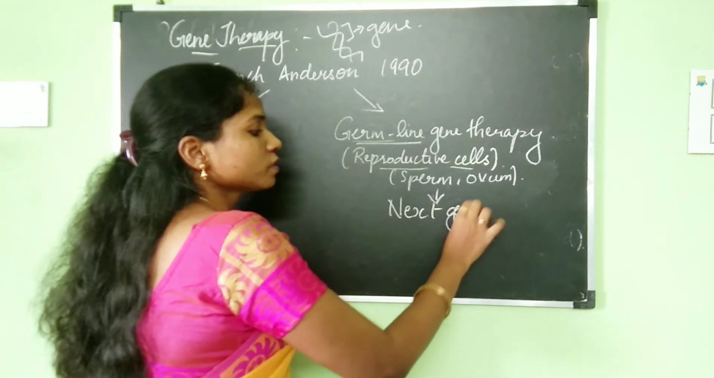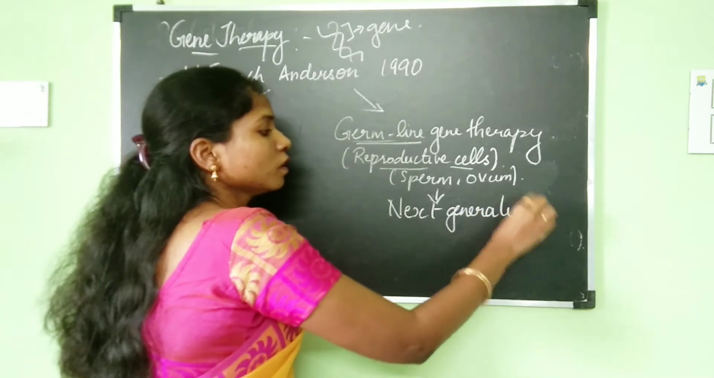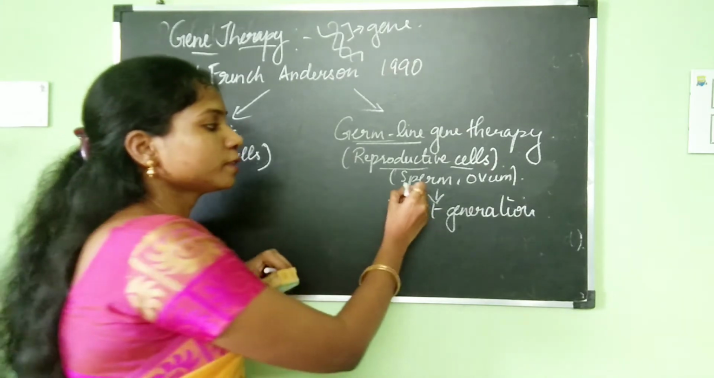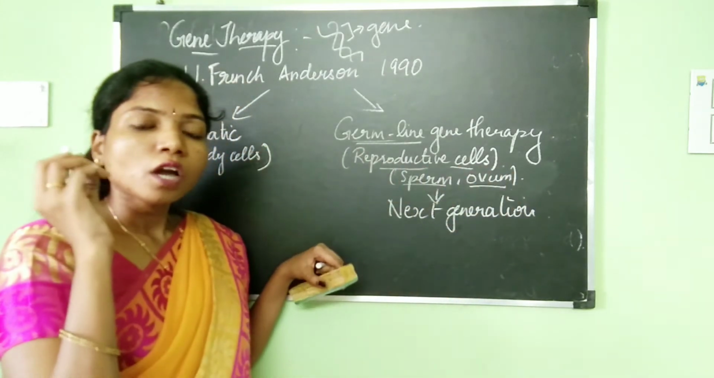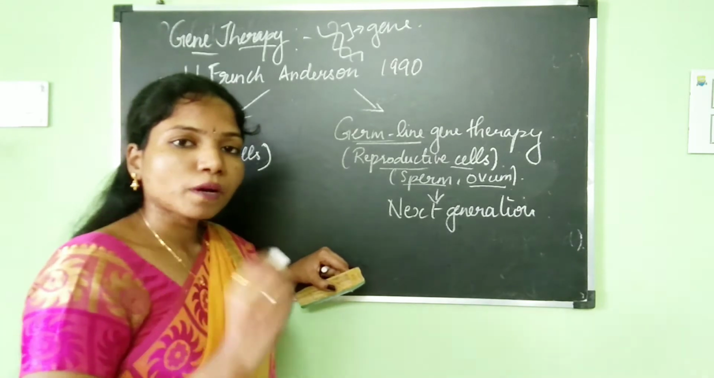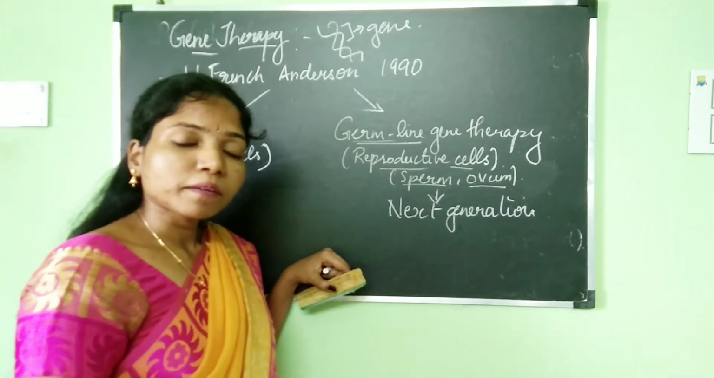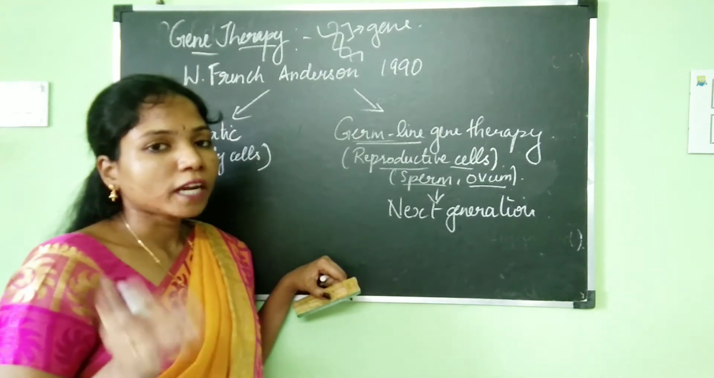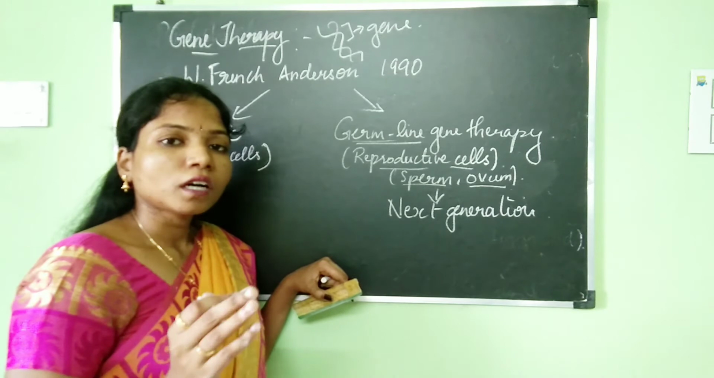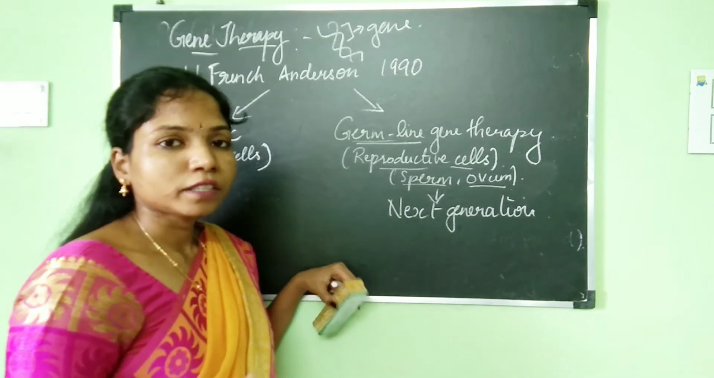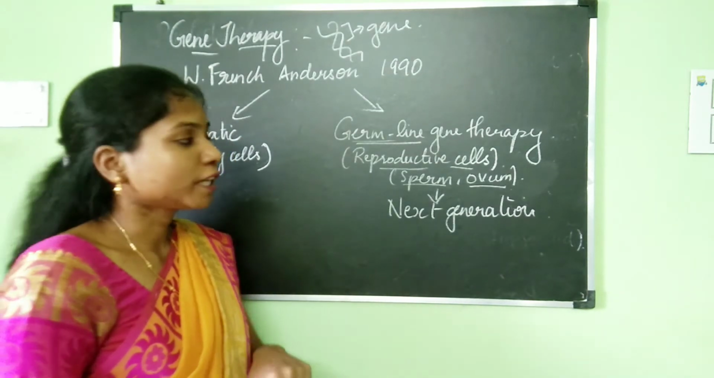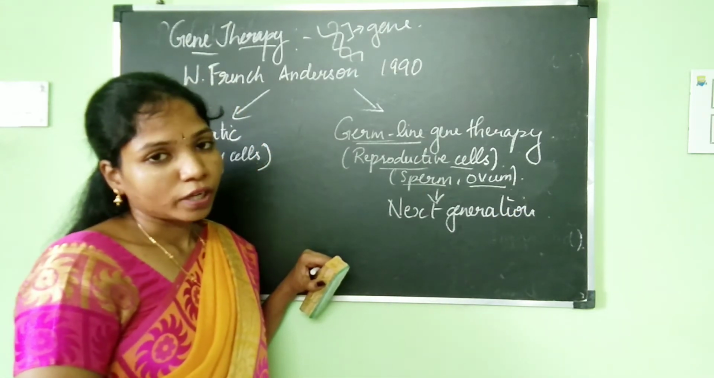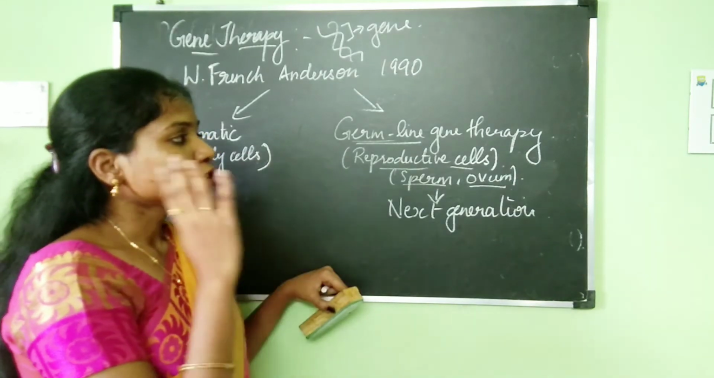So if any changes are done in the germ cells, that is, the sperm or the ovum, those changes can get passed on to the next generation. But if it is done in the body cells, it will not get passed on, because somatic cells do not have the ability to pass themselves on. Only the reproductive cells go on to the next generation. So this is about gene therapy.